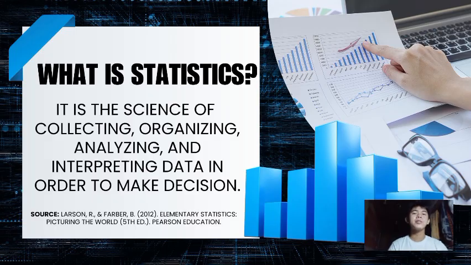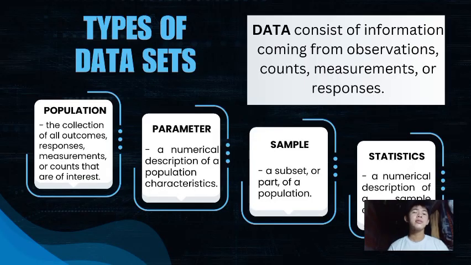And there are types of data sets. Let us first define what is data. Data consists of information that is coming from observations, counts, measurements, and responses. And we have the population. The population is the collection of all outcomes, responses, measurements, or counts that are of interest. It means it is the entire population. The parameter is a numerical description of a population characteristic.